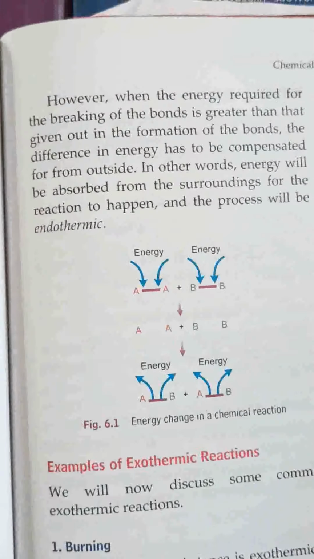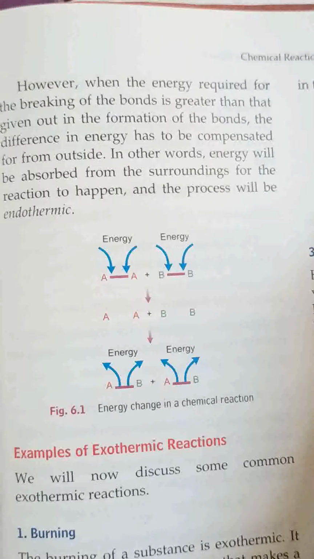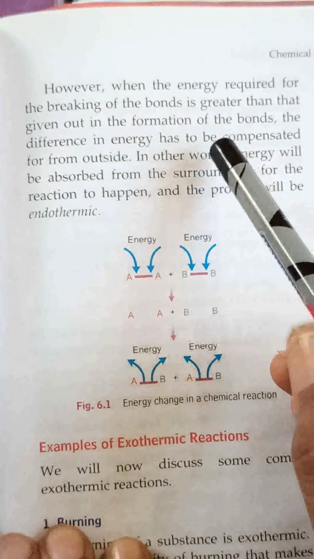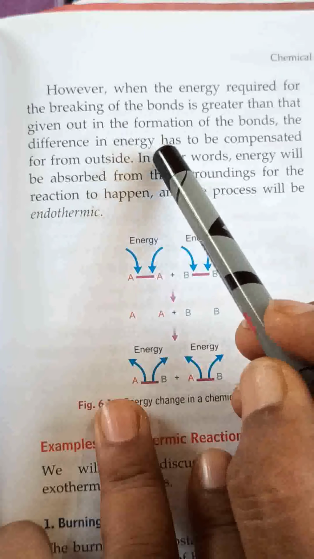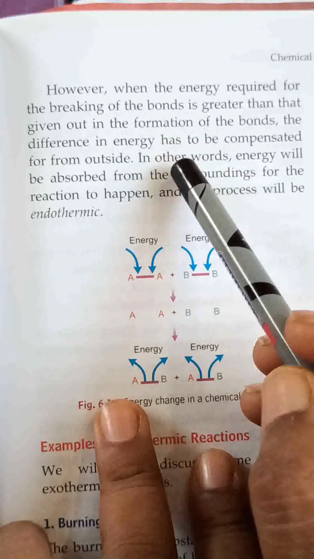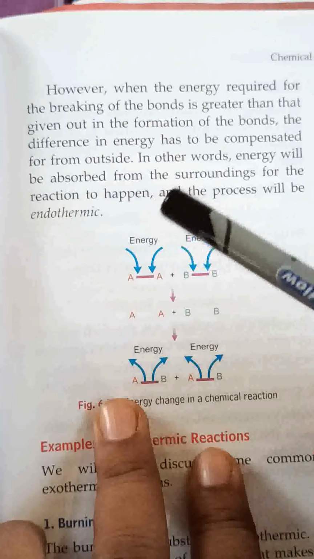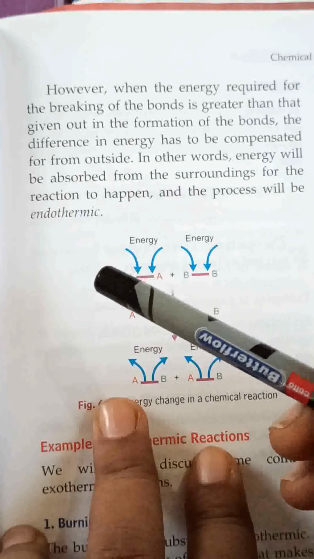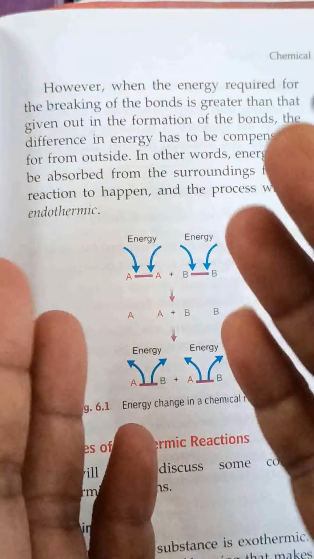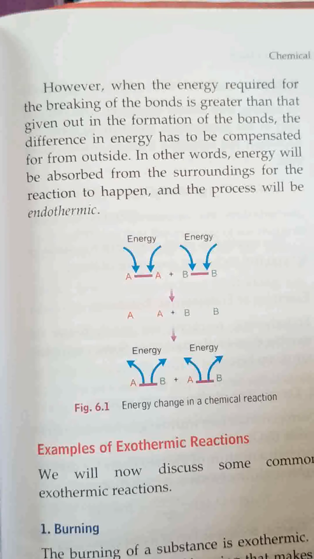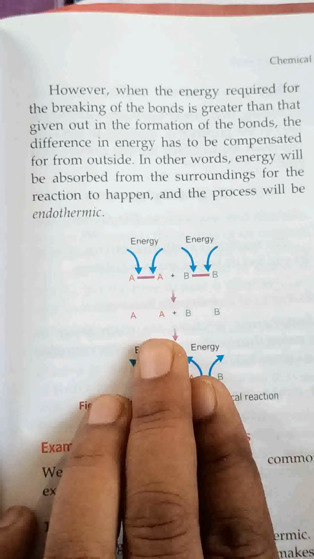In the same way, when the energy required for breaking of bonds is greater, but energy released during formation is lesser, then we have to give extra energy. See, for breaking we need 1000 joule, now released is 500 joule, so 500 joule extra we have to give from outside to the reactants and products, right? So then the reaction becomes an endothermic reaction, right?